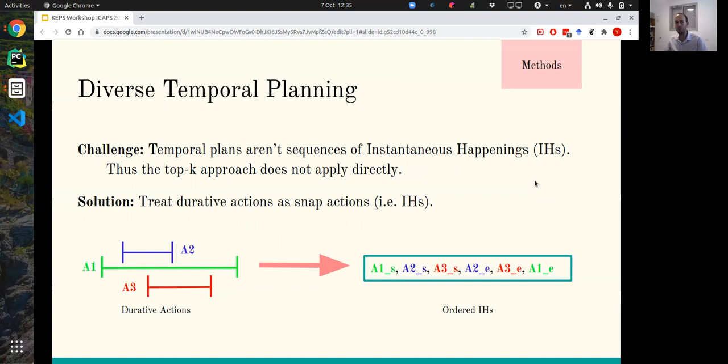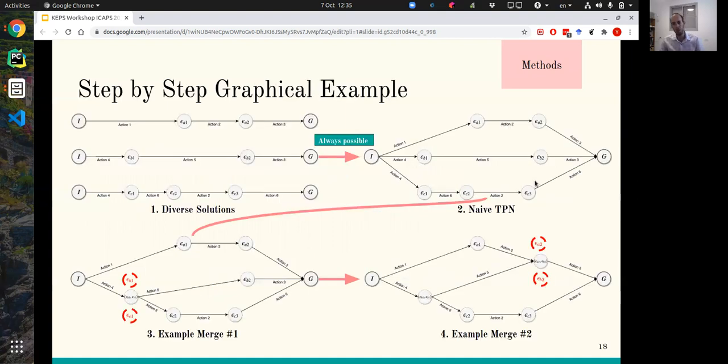I encourage you to see the full compilation in our paper, as this doesn't do it justice. So let's give an example, step by step, of how our process works. We obtain diverse solutions, and then we construct the naive TPN, meaning we merge the initial state and the goal state of all the solutions that we found. This is always possible, meaning that we can always generate a TPN given that we've obtained those dissimilar solutions.